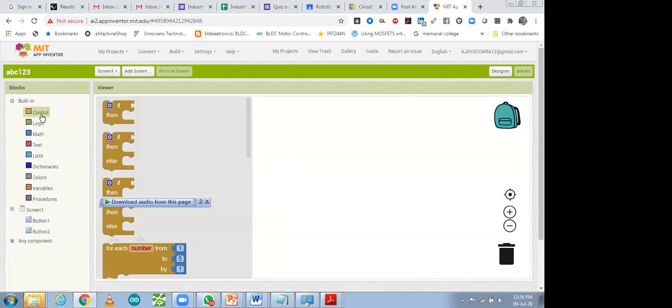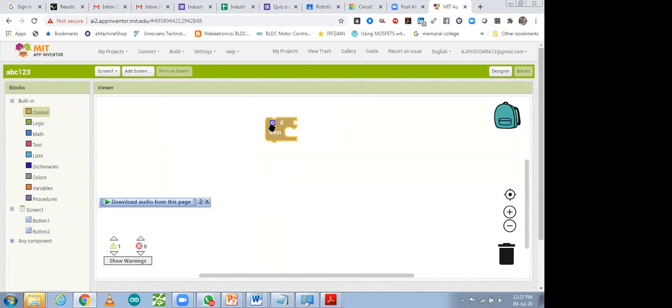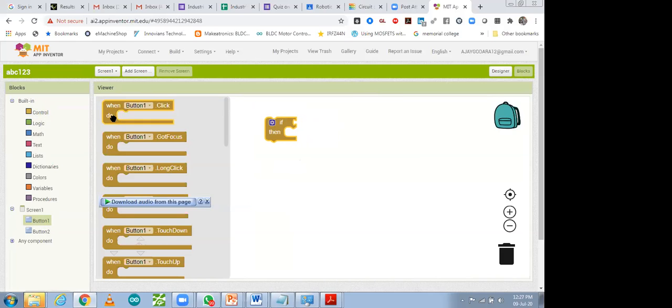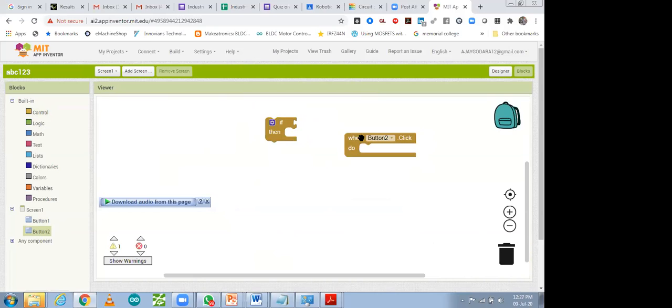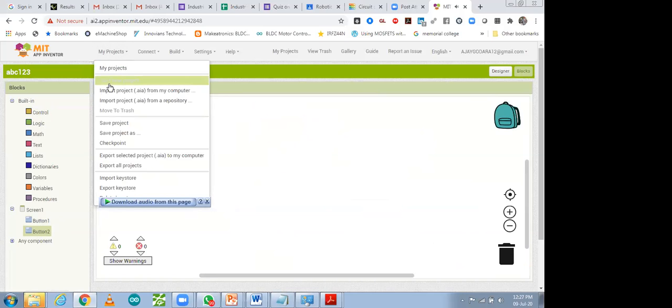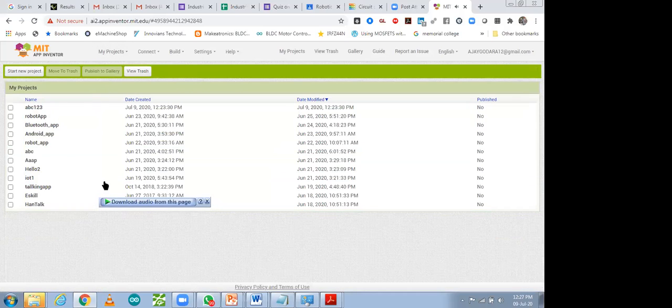Over there you have to do graphical programming like this, that we did earlier, like button conditions we have to use like this. All the conditions you will find over there like this. Yes, this one I have deleted. So now coming back to my projects.